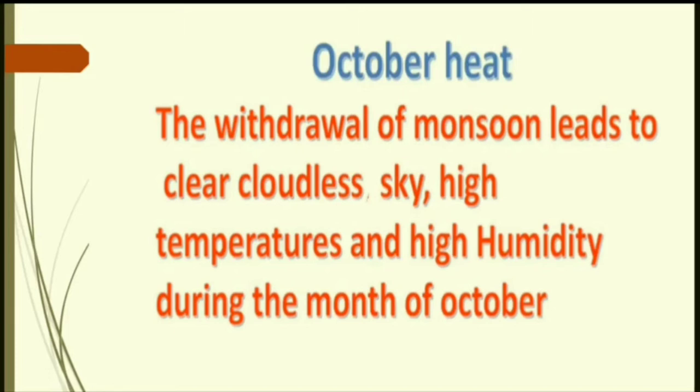Along with that there is high humidity. Why? As the temperature increases, it heats up the earth, so the earth is wet and vapors start coming out, and because of that there is a humid condition also. During the night time the temperature falls a little bit. This type of condition is known as October heat. It's a very oppressive weather condition found in the month of October. So what is October heat? October heat is a clear cloudless sky, high temperature and high humidity.